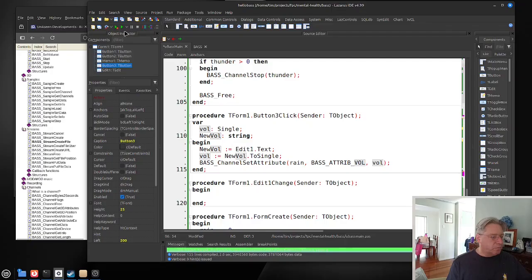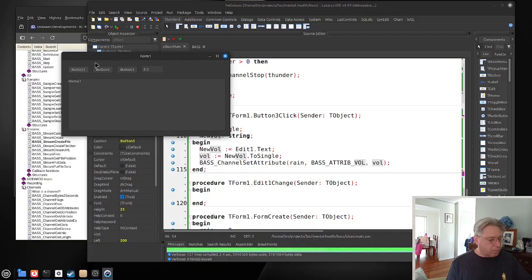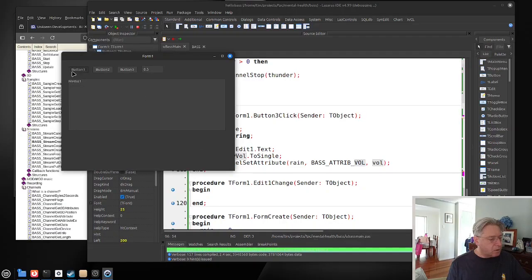So let's run this program right now, and I'm hoping this will come out loud enough for you all to hear. That's our rain, and our volume at the moment is 1 on 1. And then, like I said, I can stop it. Here's my rain and my thunder again.